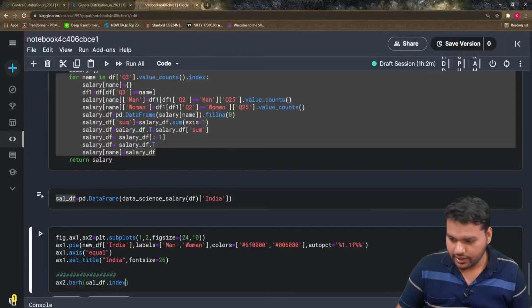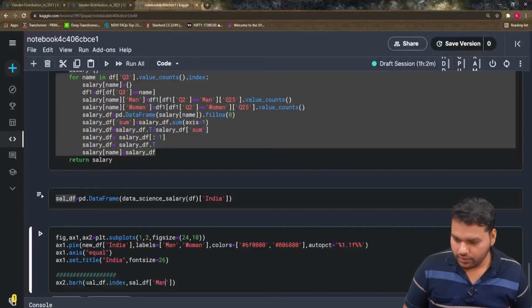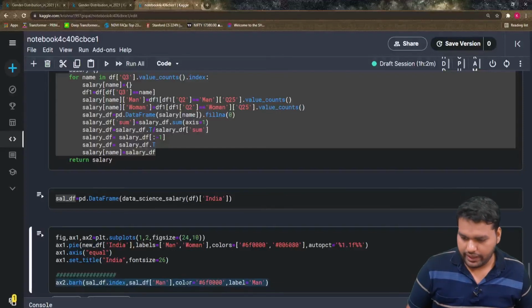So index, then you define the sal df man column you want to see first. Okay, it looks good. You have to give the color, so I just copy this color. Then you have to give the label, that is man, and do the same for woman as well.